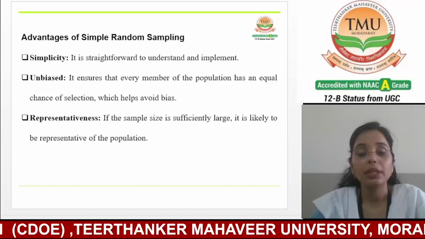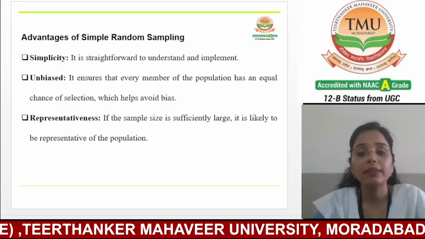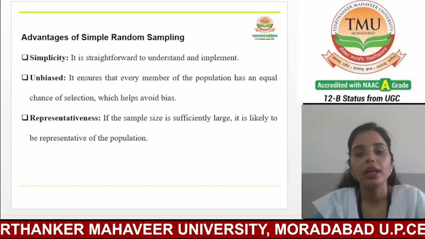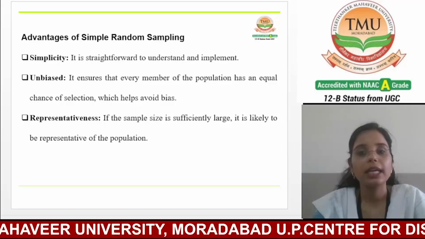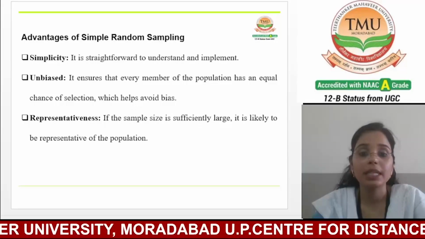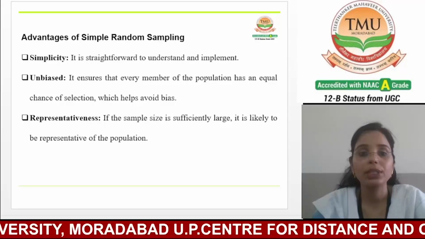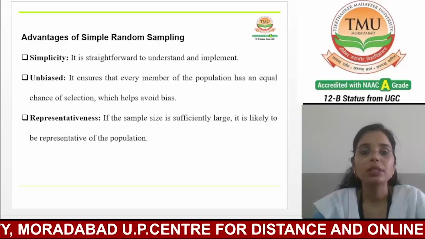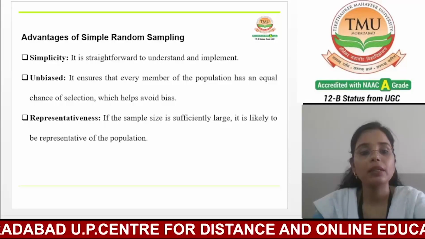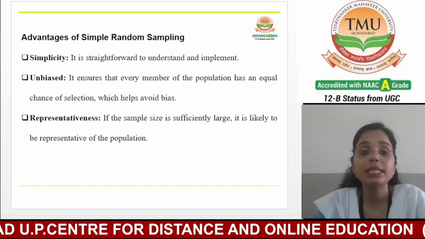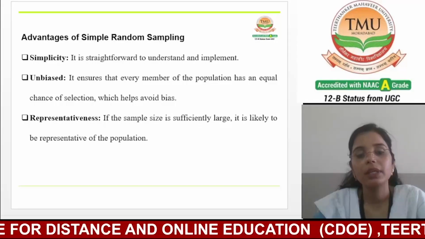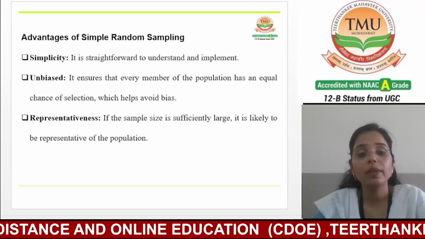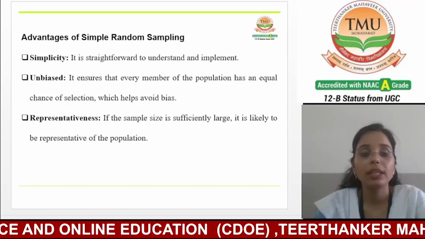Now, the third one is representativeness. If the sample size is sufficiently large, it is likely to be representative of the population. Simple random sampling provides a representative sample because every individual has an equal chance of being selected.